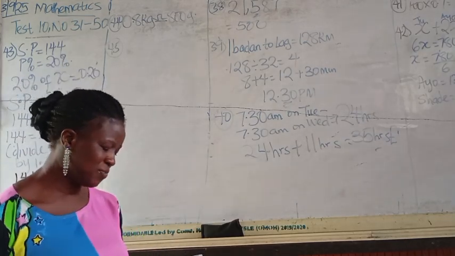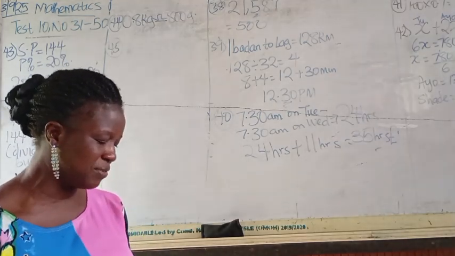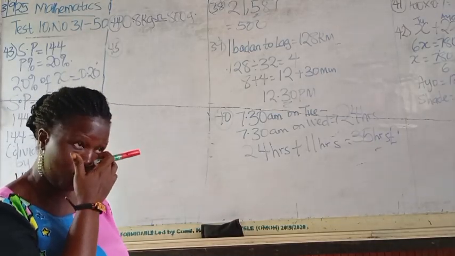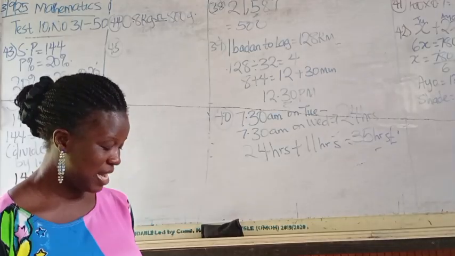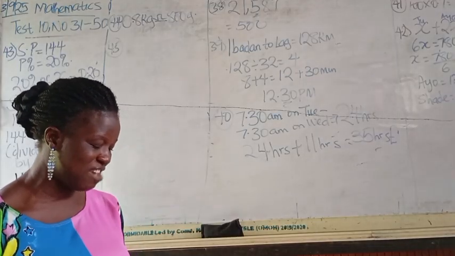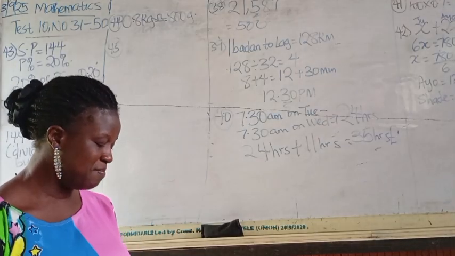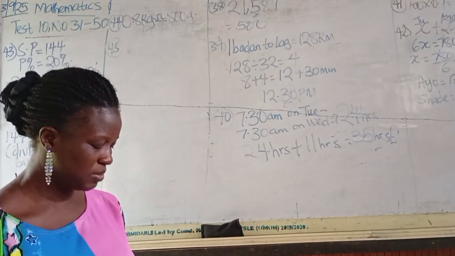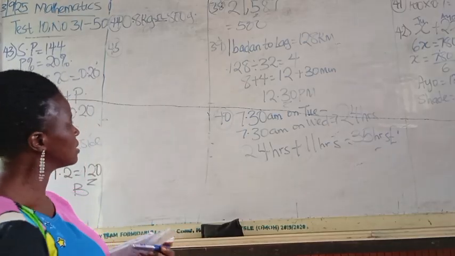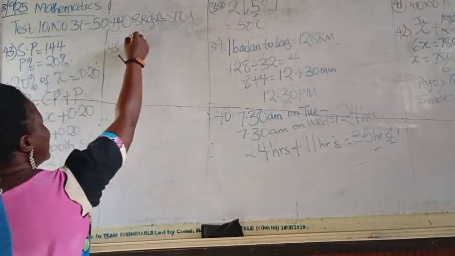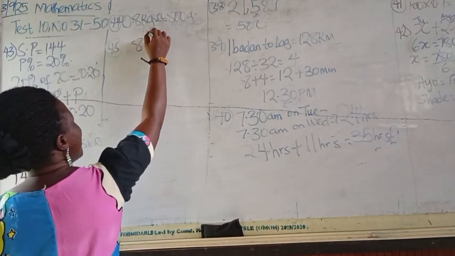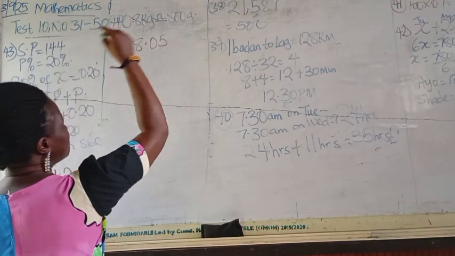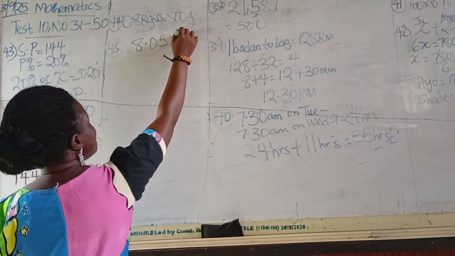Number 45 question says, in a school, the first lesson of the day starts at 8:05 a.m. There are 3 lessons of 35 minutes each, and then break is at the end of the 3rd lesson. What time does the break start? We are told that the school starts 8:05. The first lesson, which is 35.